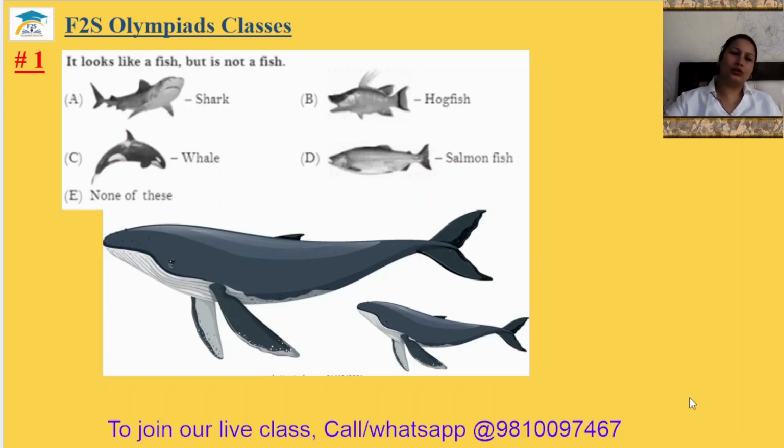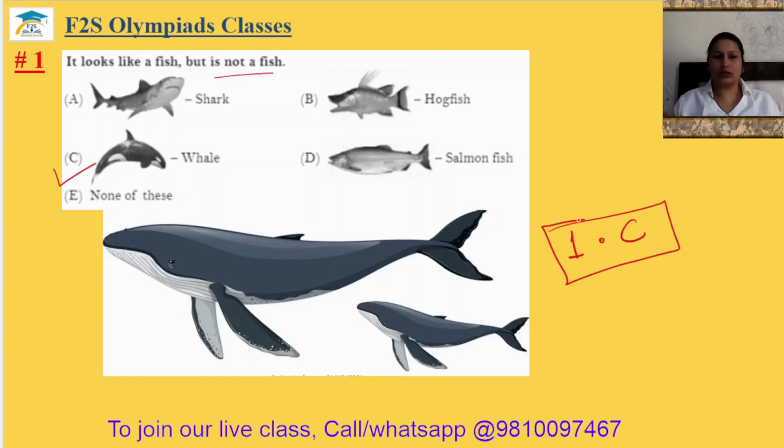Grade 5 Silver Zone Comprehensive Book, Chapter 3, Animals. Okay, video part 1, question number 1. It looks like a fish, but not a fish. So what is this? This is whale because it is mammal. It gives birth to young ones, and it feeds its young ones. That's why it is a mammal. It is not a fish. So first answer will be your option C.